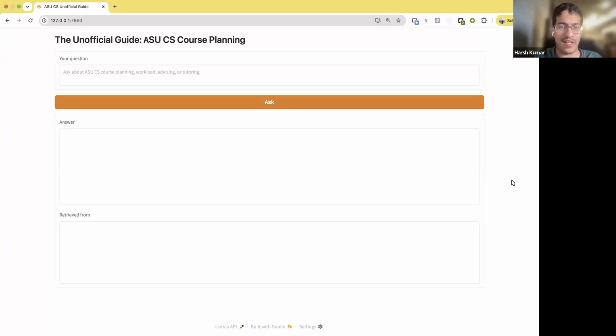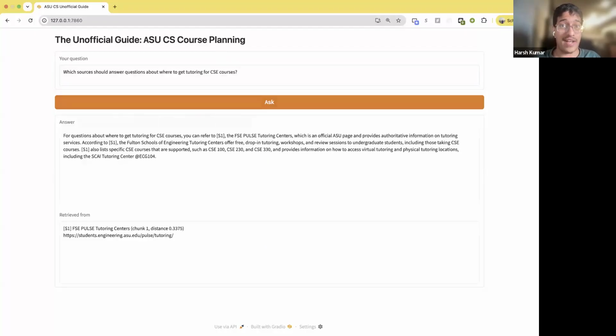Official ASU resources are treated as the authoritative, single point of truth, whereas Reddit and other student-maintained resources are just for preparation advice. That being said, I want to ask the first question where retrieval and generation work well, which is this question right here. Where can students get tutoring?